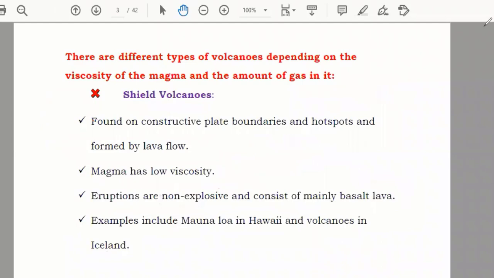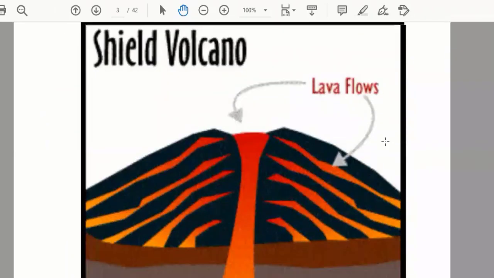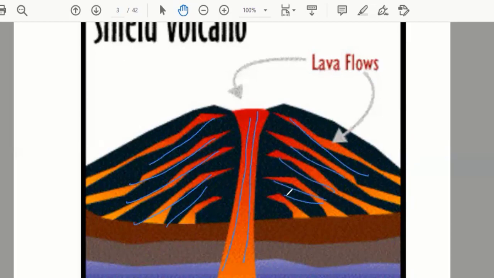Now we will see how it looks. So this is the shield volcano. You can see how the lava is flowing here. The lava is flowing mainly along this strip, and the lava is also flowing in that way. Got it? So this is the flow of lava, and this is known as a shield volcano.